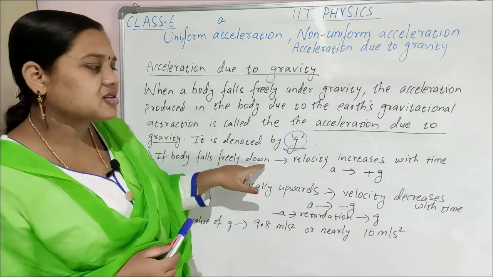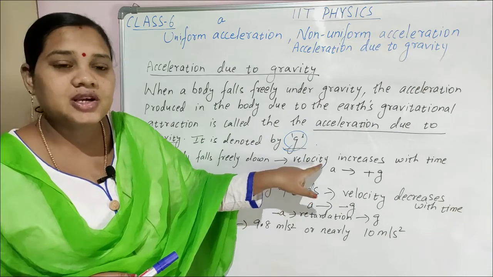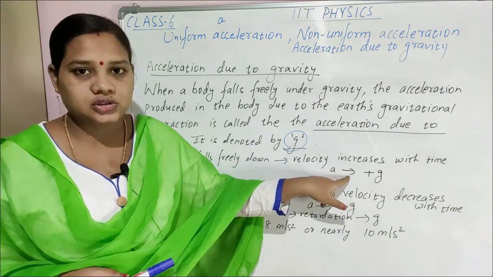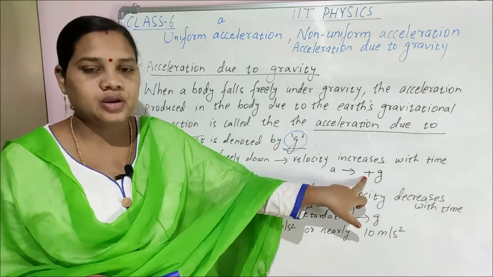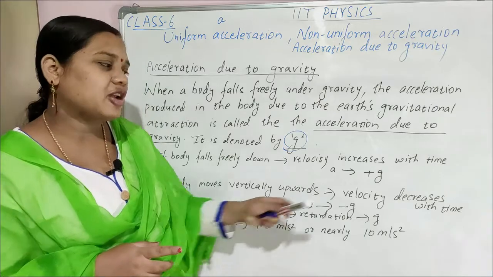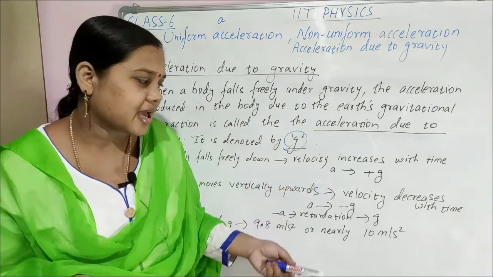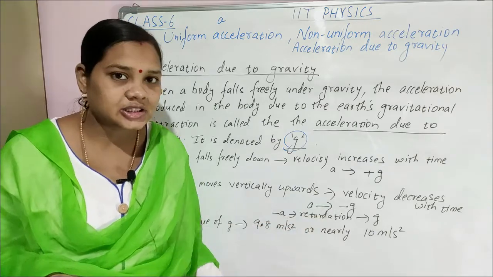If the body falls down, its velocity continuously increases with time, so this acceleration due to gravity is taken as plus g. And if the body moves vertically up, its velocity continuously decreases with time, so acceleration due to gravity is taken as minus g.